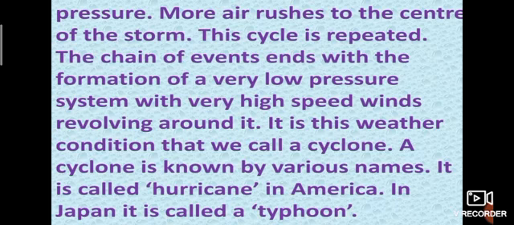So finally, the uneven heating between the equator and poles. This cycle is repeated. The chain of events ends with the formation of a very low pressure system with very high speed winds revolving around it. It is this weather condition that we call a cyclone. Depressions, air depressions, like the northeast monsoon and southwest monsoon. During this time, cyclones will be formed.